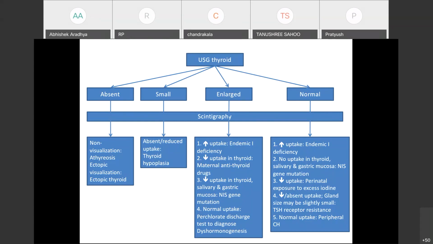And when we find a normal gland on USG thyroid and scintigraphy shows increased uptake, it is again iodine deficiency. So in iodine deficiency, USG thyroid will have a normal or enlarged gland and scintigraphy will have increased uptake. Again, no uptake is seen in sodium iodide symporter mutation, and decreased uptake can also be seen in perinatal exposure to excess iodine, like when we have used povidone iodine for disinfection in neonates. Then we can see this decreased uptake of the radioactive iodine.